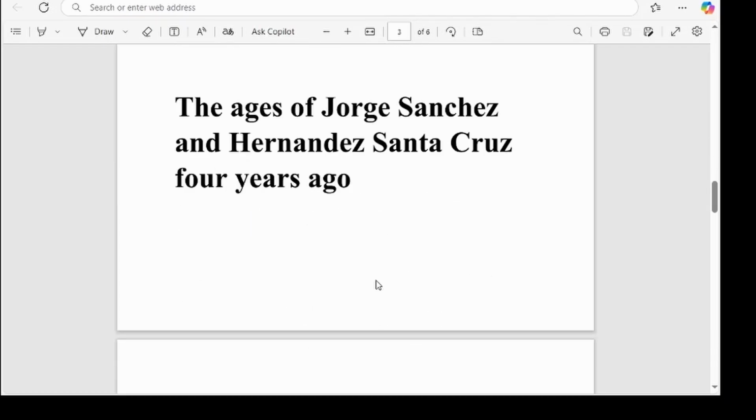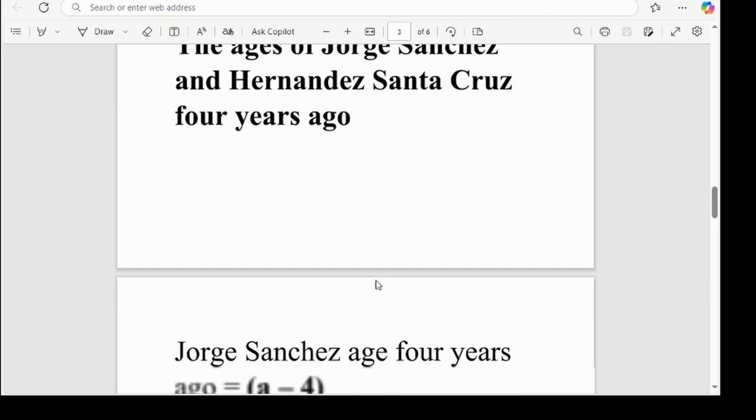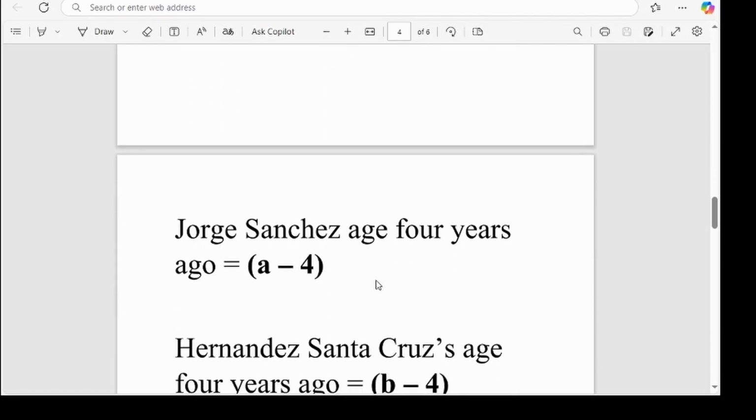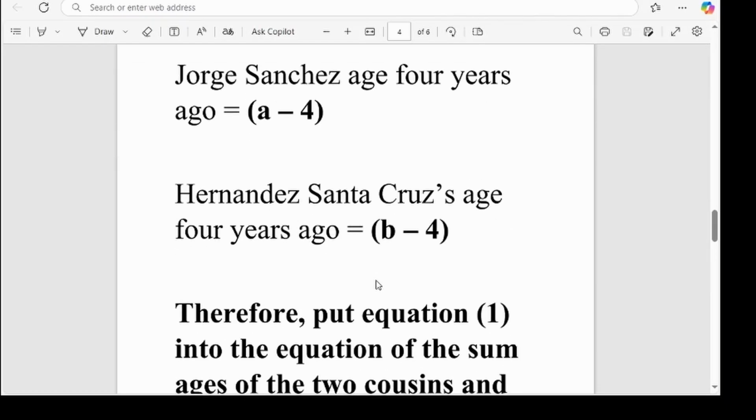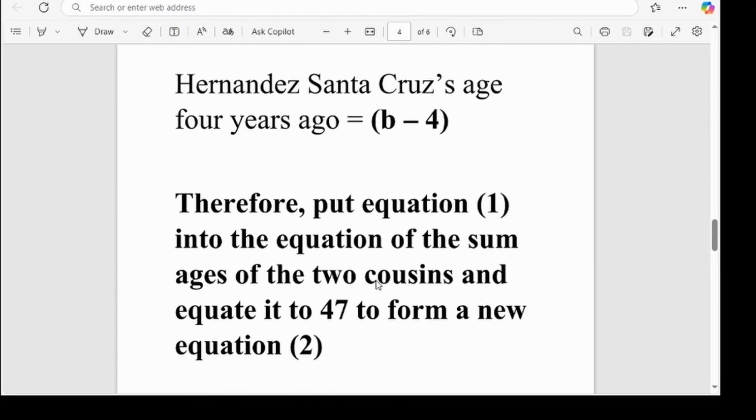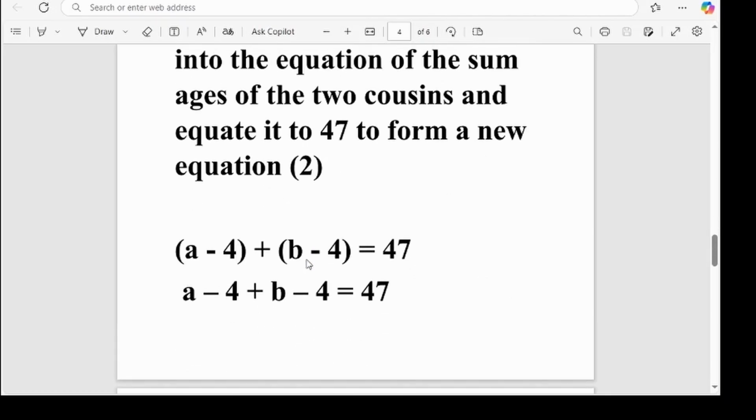So the ages of Jorge Sanchez and Hernandez Santa Cruz 4 years ago would be, Jorge Sanchez's age 4 years ago would be A minus 4. Hernandez Santa Cruz's age 4 years ago would be B minus 4. Right. Therefore, we form the equation of the sum of the ages of the two cousins and equate it to 47 to form a new equation.